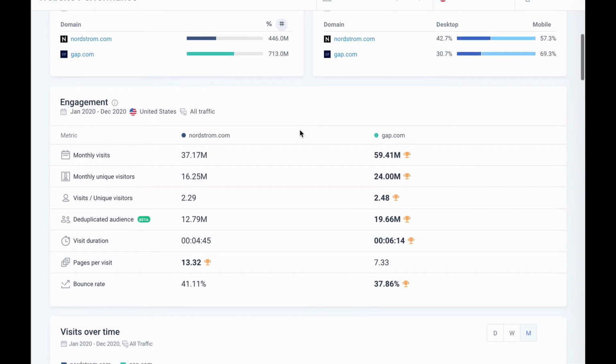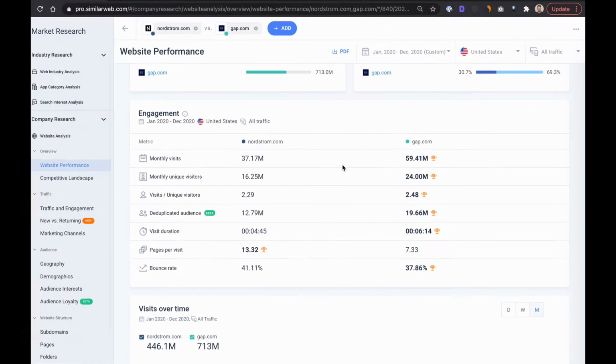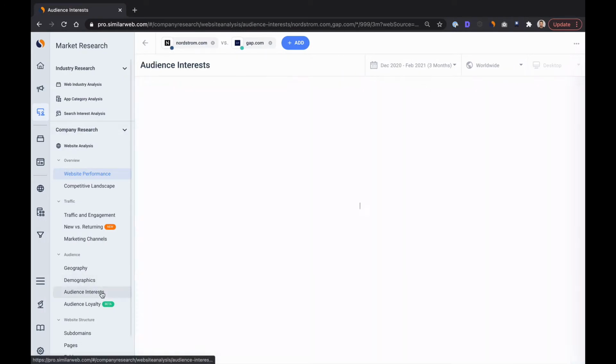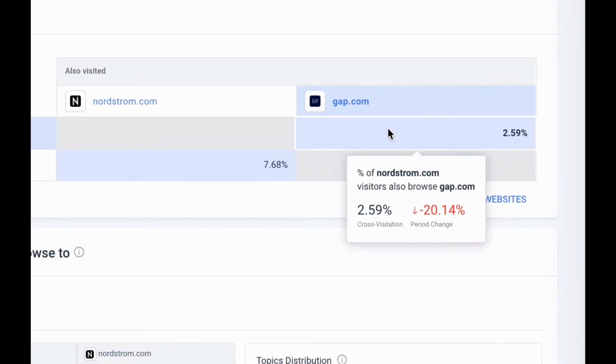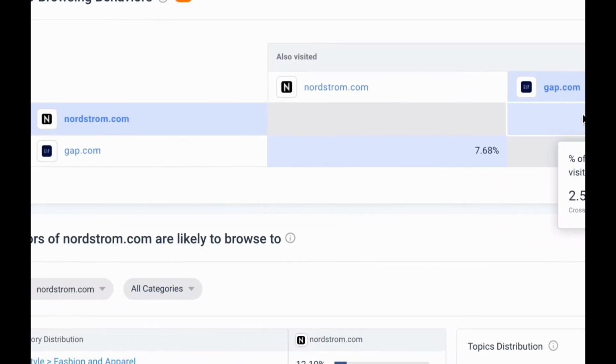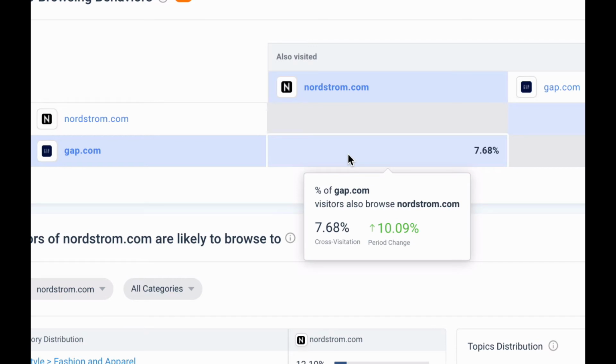One of the really powerful things SimilarWeb does is provide you insights into your audience, geography, demographics, and behavior. So if we go into audience interests, we discovered that of people who visited Nordstrom's site, about 3% of them went to Gap on the same day. And Nordstrom is definitely a competitive threat to us from a cross-shopping standpoint. Of those who first visited Gap's site, about 8% went to Nordstrom on the same day.